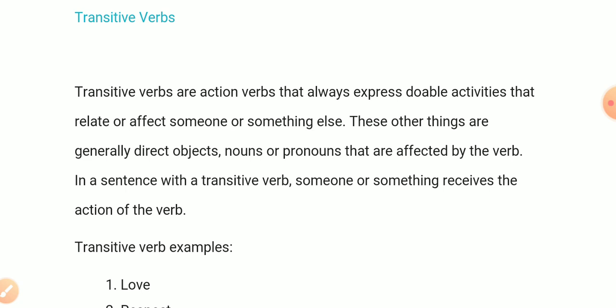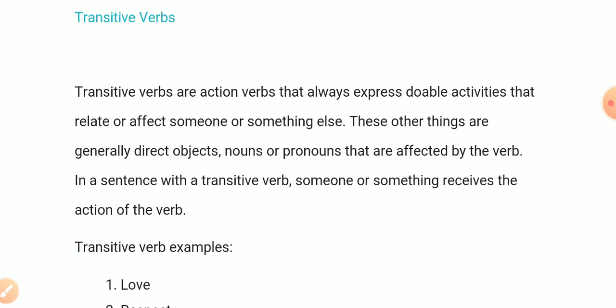Depending on the object the verbs take, the verbs are either transitive or intransitive. If the verb takes a single object, this is a monotransitive verb.